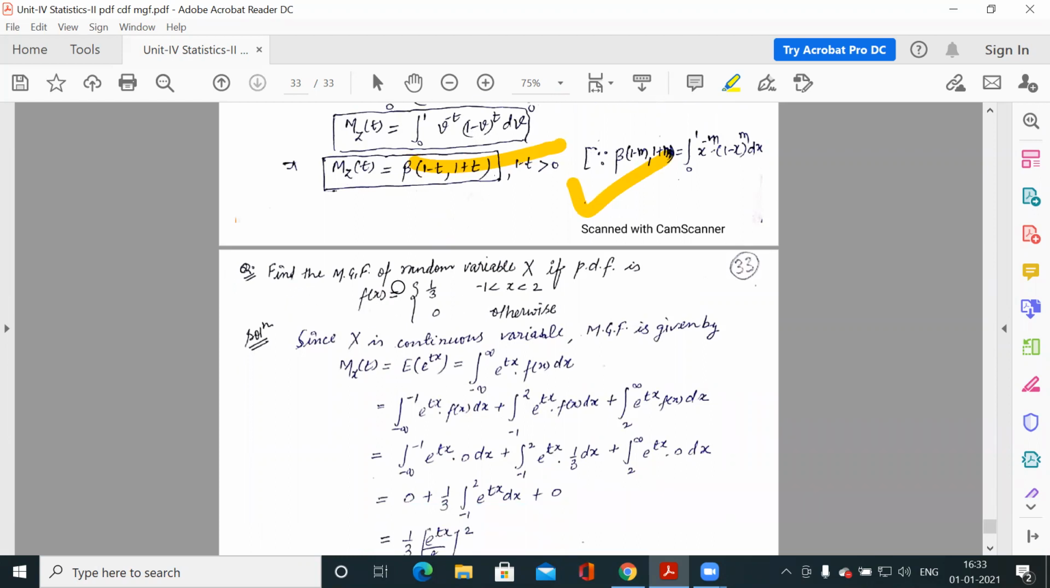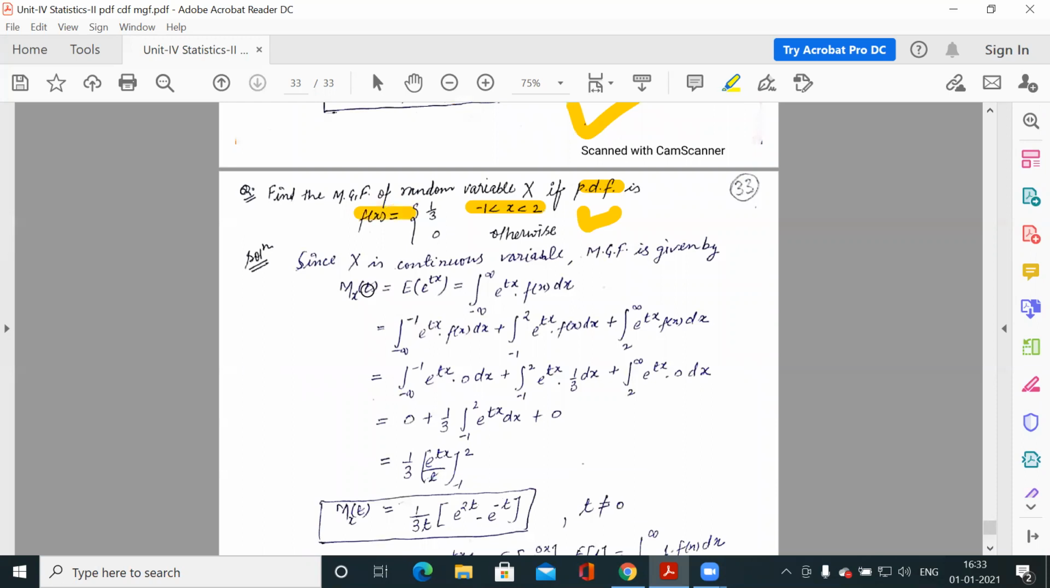Here we have one more question, it is your PDF. This PDF is for the continuous case. The range is -1 to 2. So this is your f(x). Simply you have to write the moment generating function. It is the integration from minus infinite to infinite of e to the power tx f(x). Now the f(x) definition is given in two parts: from -1 to 2, it is 1 by 3, otherwise it is 0. So the intervals are minus infinite to -1, -1 to 2, and 2 to infinite.